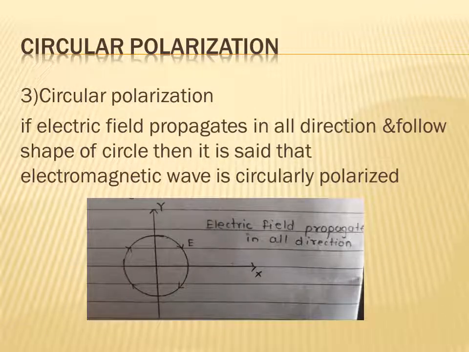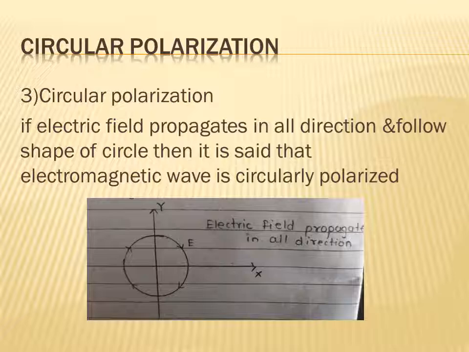Next one is the circular polarization. So what is the circular polarization? If your electric field propagates in all direction and follows the shape of a circle, then it is said that the electromagnetic wave is circularly polarized.